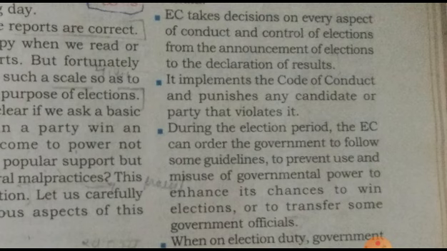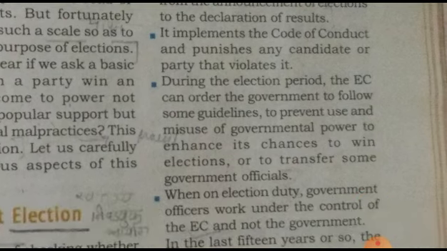Third one, during the election period, the election commission can order the government to follow some guidelines. Order to whom? To the government. For what?